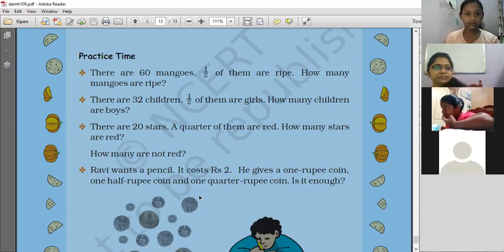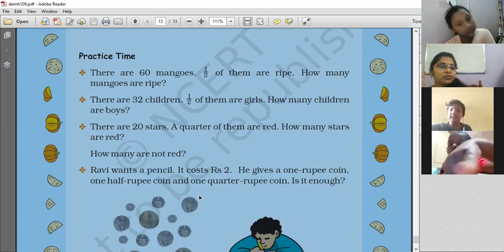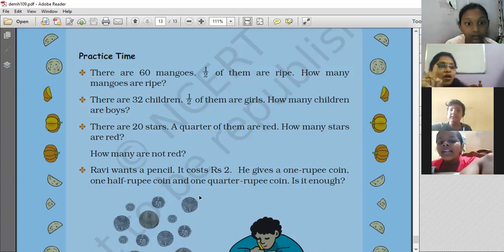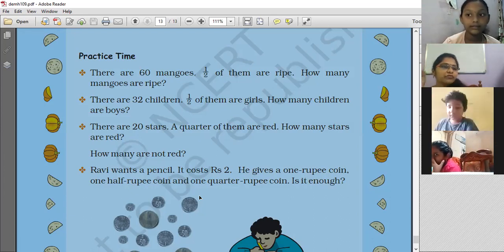Next, there are 20 stars. How many stars? 20, ma'am. Quarter of them are red. Quarter, not half. Quarter means how much? What is the fraction? Quarter means 1/4. So 20 should be divided into 4 equal parts. So 20 divided by 4 is 5. So 5 are red.